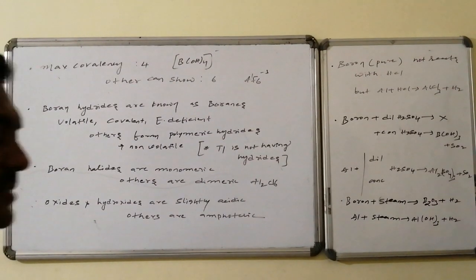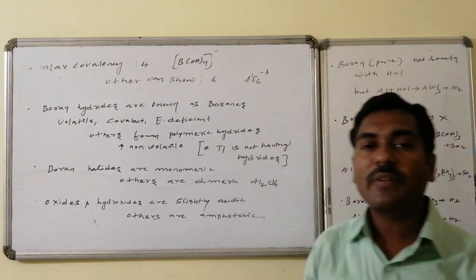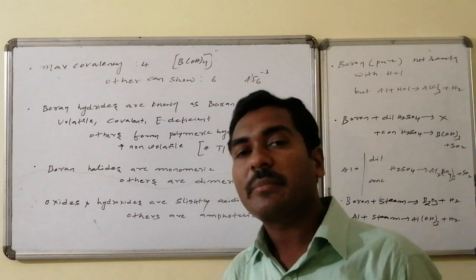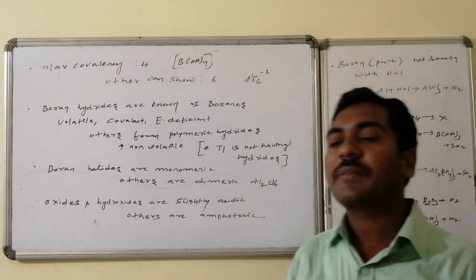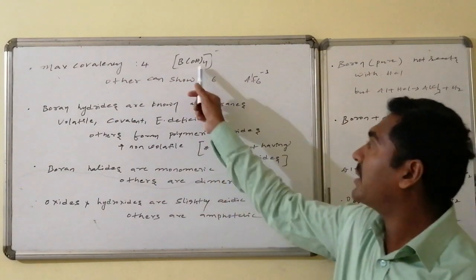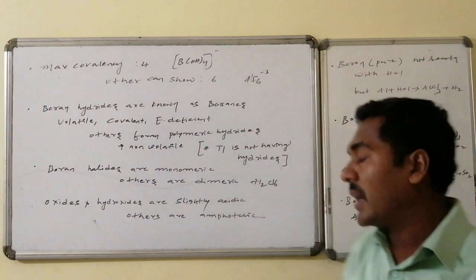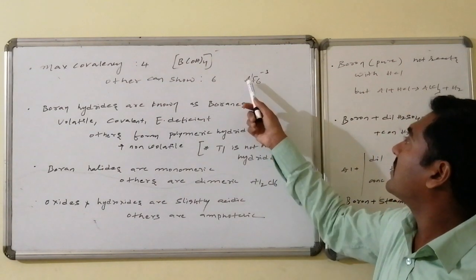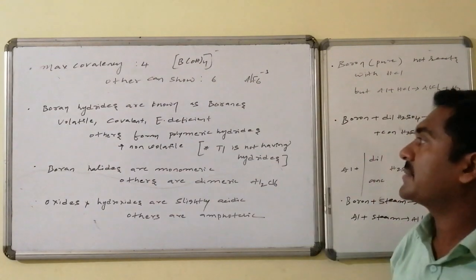Other points of difference between boron and the others. Boron has a maximum covalency of 4 because it has an empty orbital, whereas aluminium and the others can show a maximum covalency of 6. That is, boron can combine with 4 OH groups, that is B(OH)4 minus. Aluminium combines with 6 fluorines, AlF6 3 minus. The covalency of aluminium is 6.